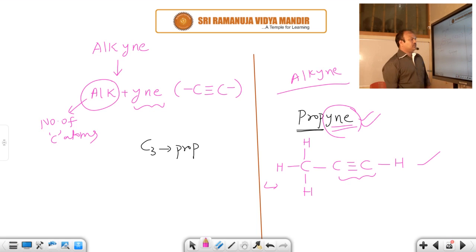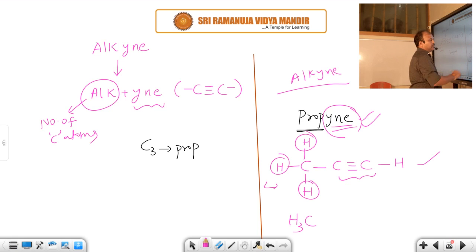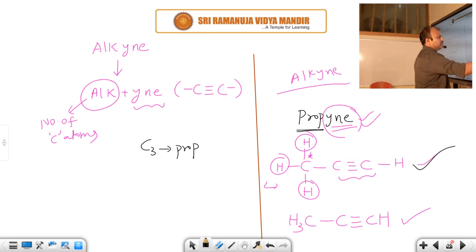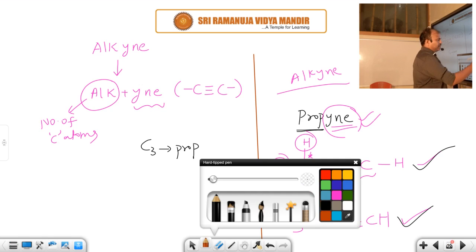This is one type of alkyne. So this one we have to write in another way. The first carbon contains 3 hydrogens. 1, 2, 3. That's why the first carbon contains 3 hydrogens. The second carbon doesn't have any hydrogens. Between the second and third carbon a triple bond will be there. This is hydrogen. This structure is also correct. The first structure is correct. This structure is correct. This structure is correct. Of course, another way will be there to write this one.